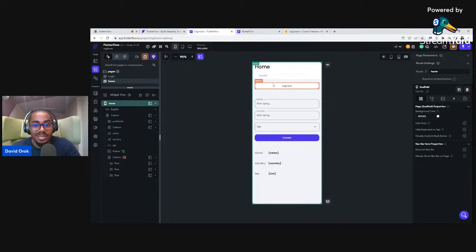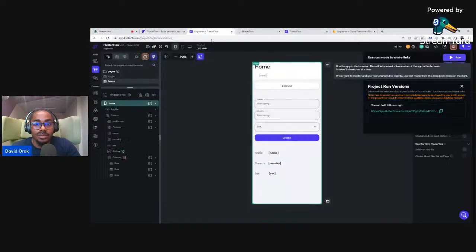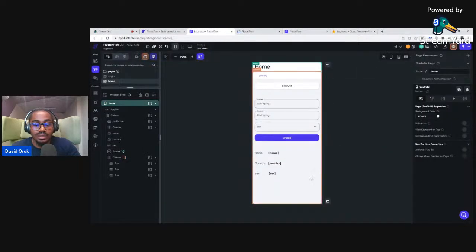So we have implemented create and read. I would like us to just run it and see. So I'll click to run it. It will take a couple of minutes to show us what we are supposed to see. While waiting for that, I want us to proceed to update and delete.